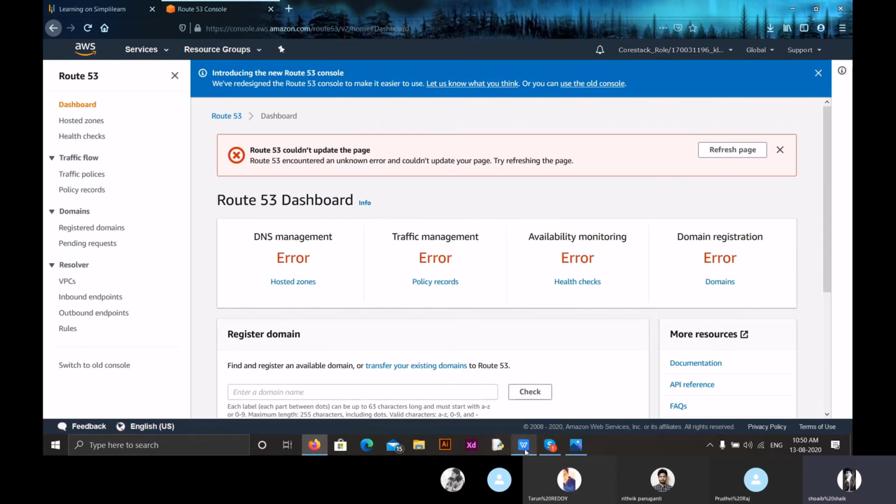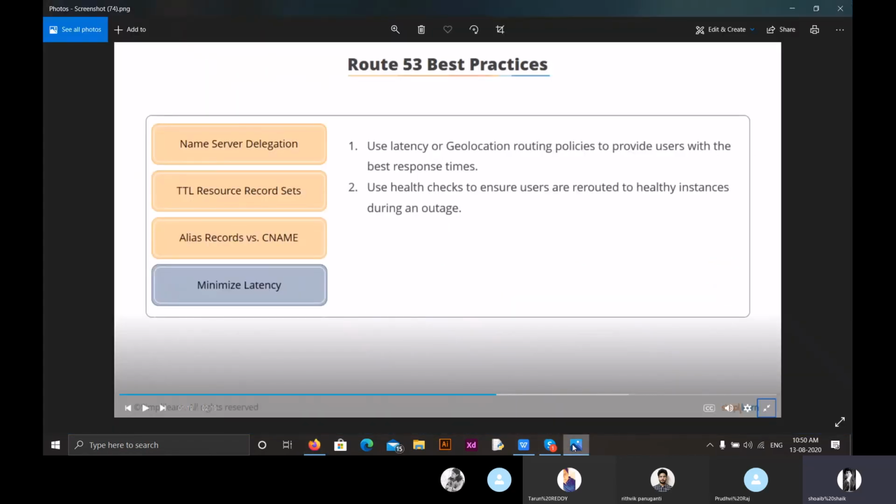Coming to best practices, there are 4 ways we must ensure so that our Route 53 is perfect. One is name server delegation. The second one, TTL resource records. Name server delegation means we have to know which domain delegation we are using, like .com, .org, .net. And for TTL resource records, we have to update all the DNS names. And coming to alias records, we have to use alias records in place of CNAME, because alias records are free of charge. Coming to minimizing latency, we have to ensure that our users are provided with the data related to their region. We can do this using geolocation routing policies, and we have to ensure that health checks are being done.